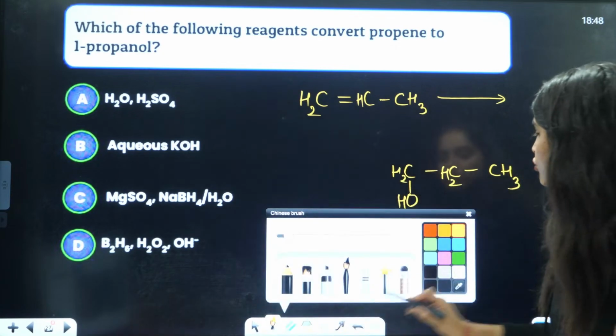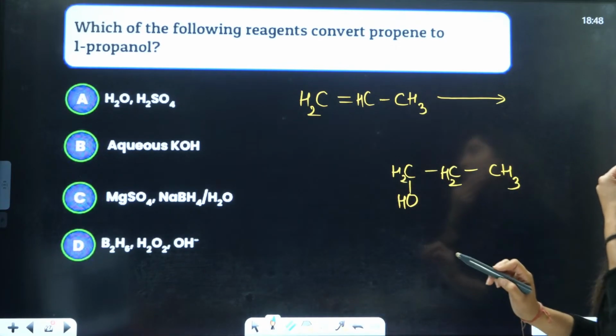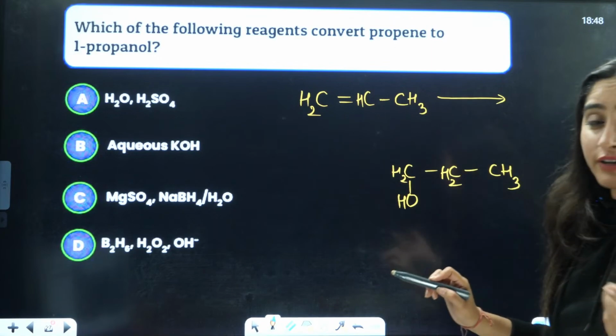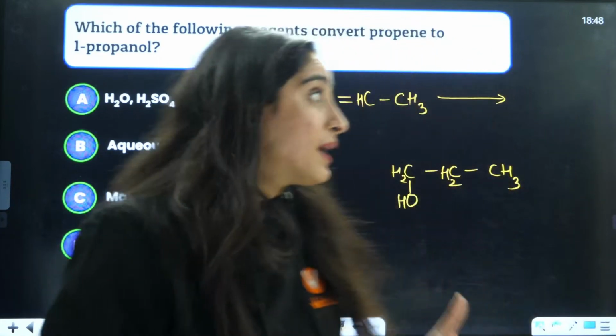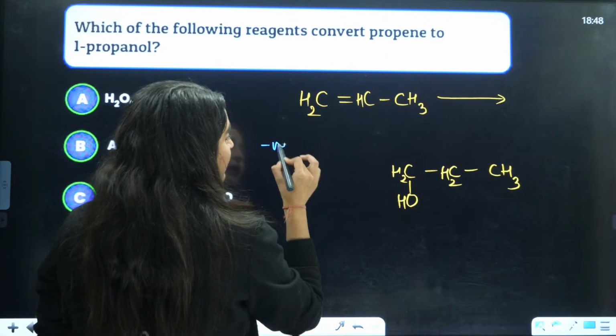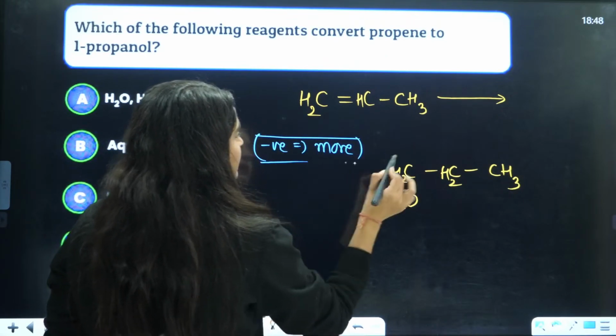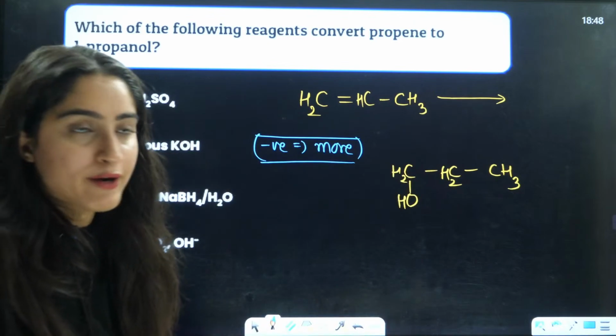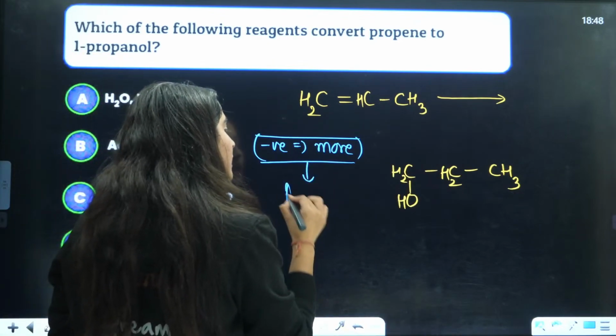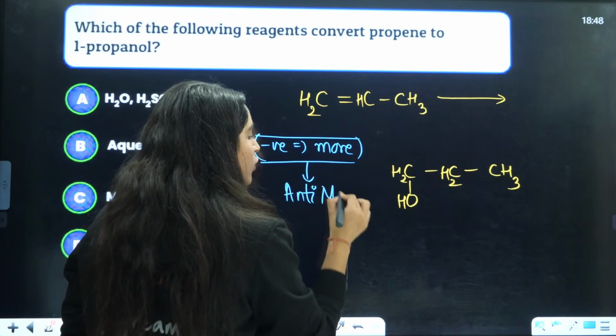That means the negative part goes to the carbon with more number of hydrogen. Definitely there is hydration, but anti-Markovnikov rule should be followed.